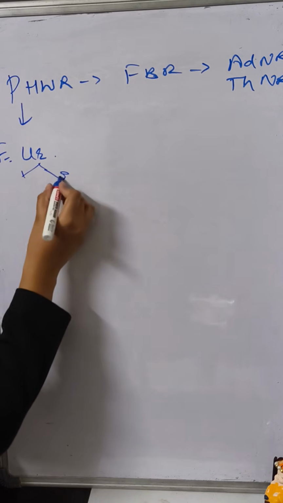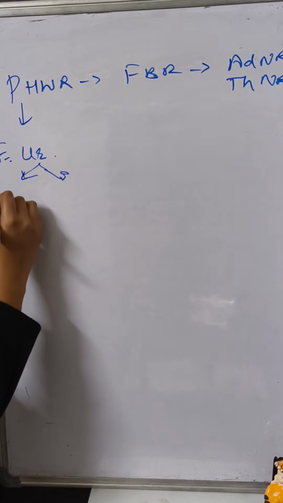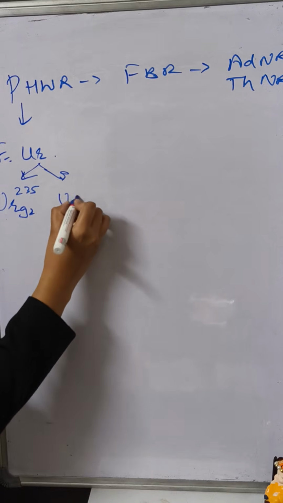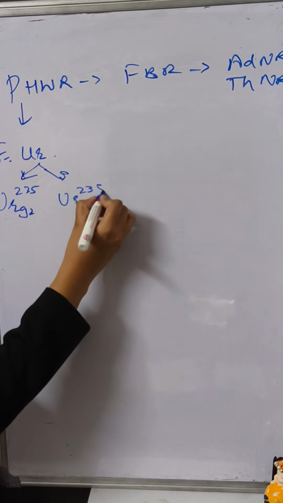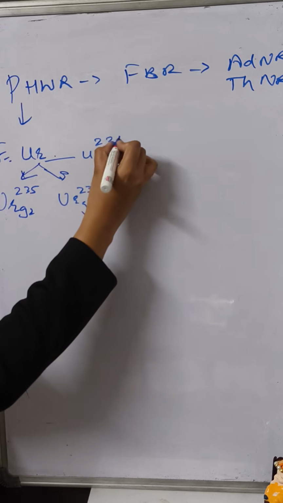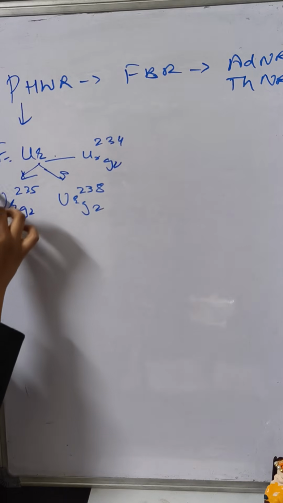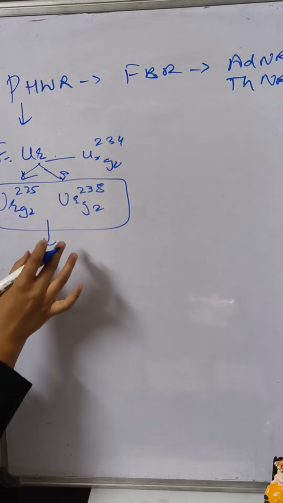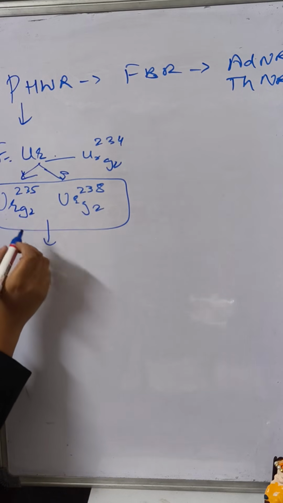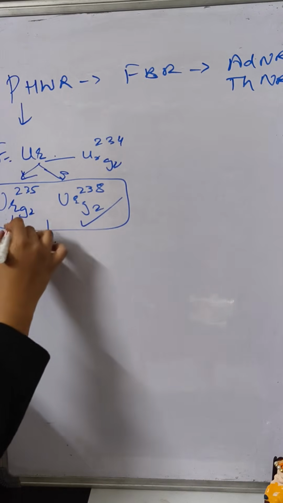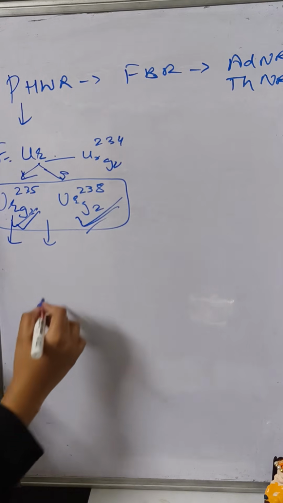Uranium has a lot of isotopes. I will consider here three isotopes like uranium 92 235, uranium 92 238, and uranium 92 234. So from here I will pick these two isotopes mainly. Natural uranium has these two isotopes mainly. But this one is very less in quantity, and this one is in very high abundance. This one is highly fissile, but this one is not that much fissile.